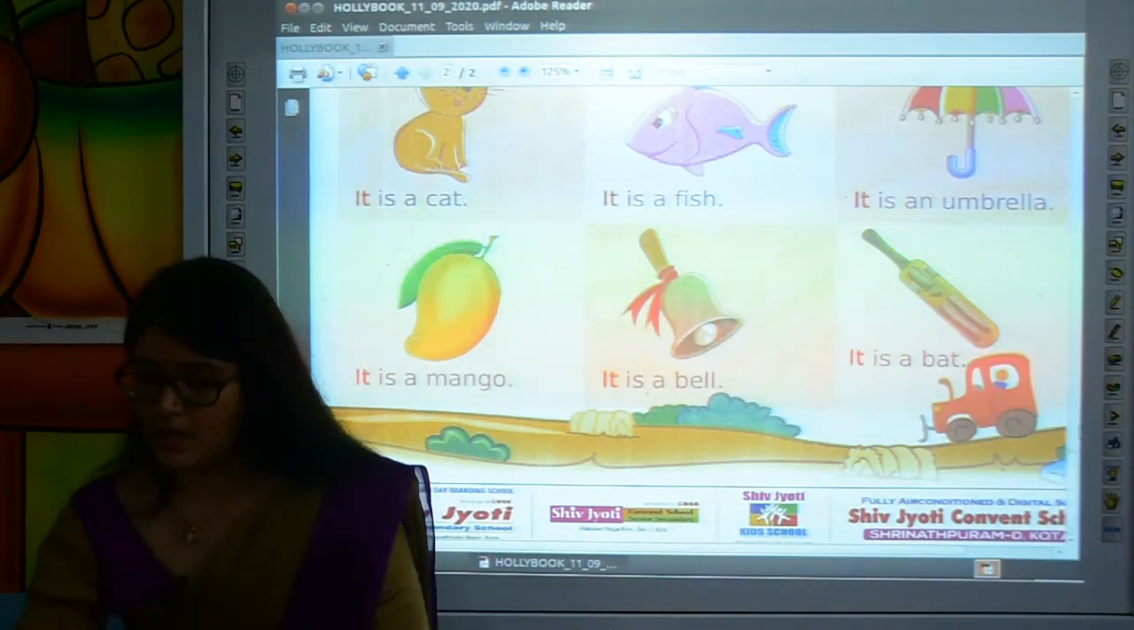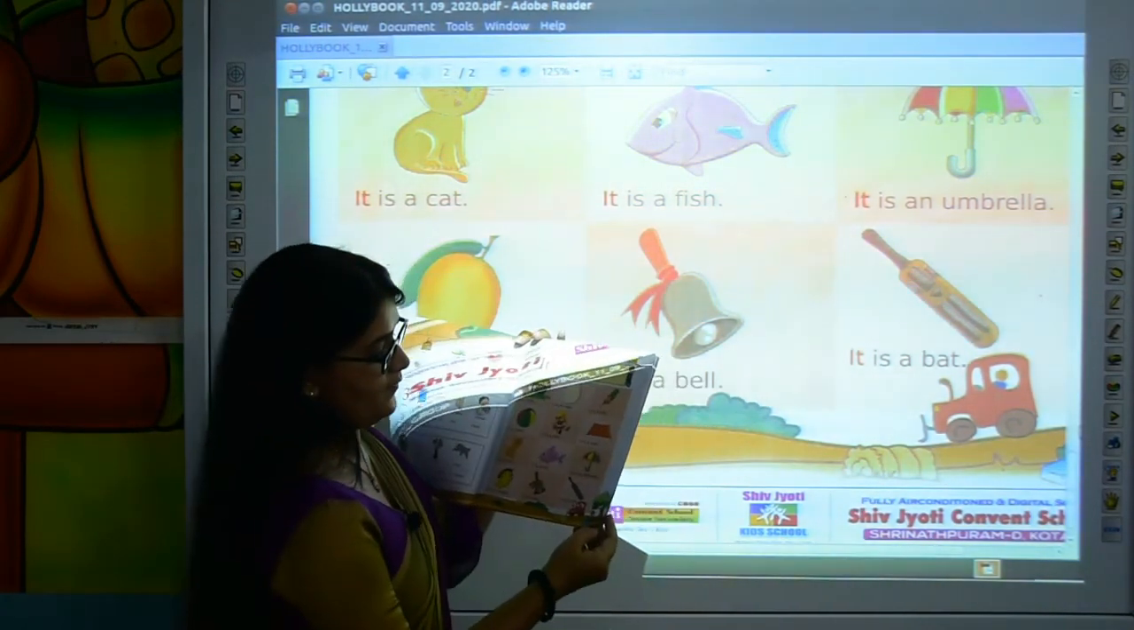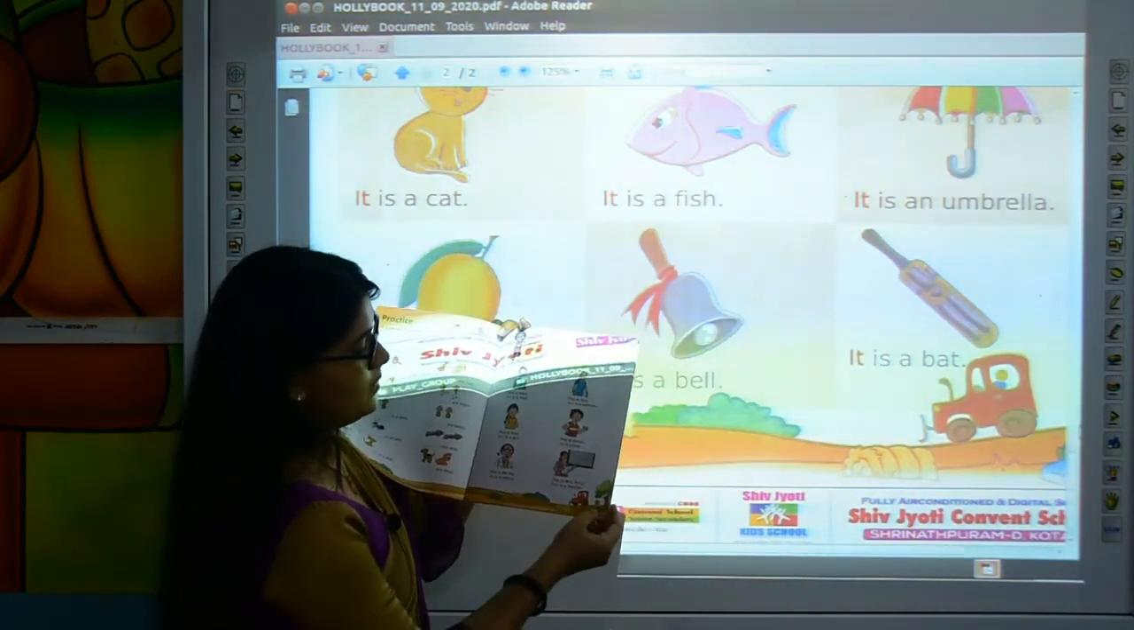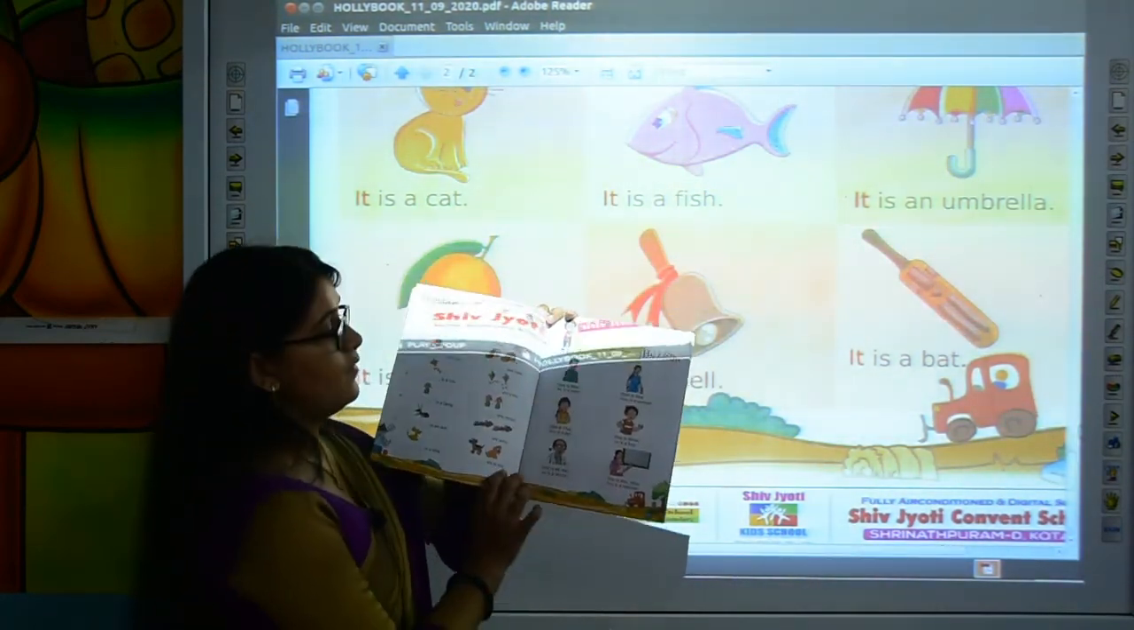So read all the pages, page number 15 and page number 23 from your Hollyhook book.